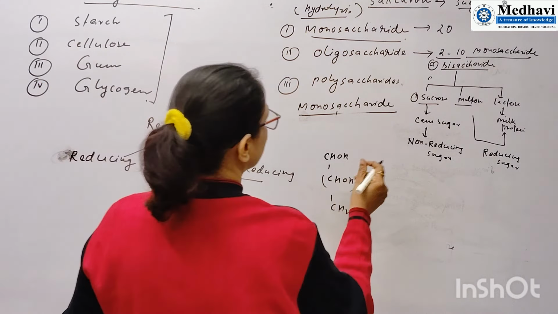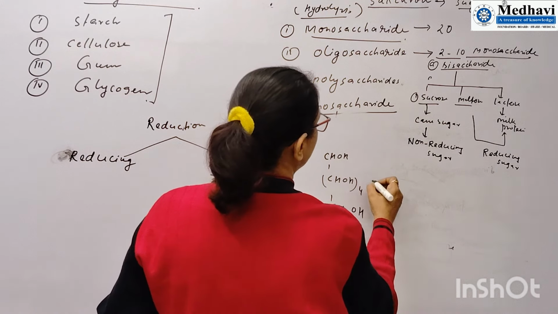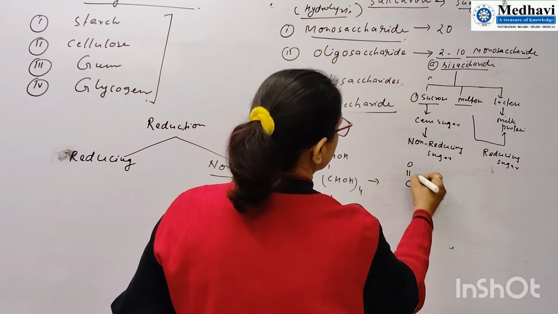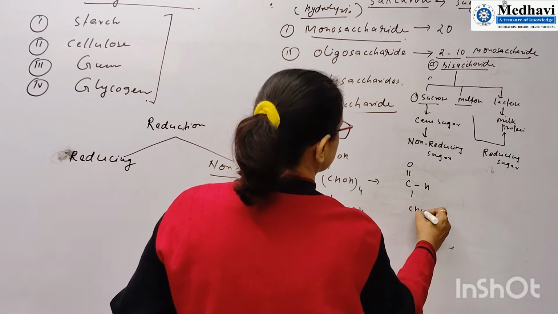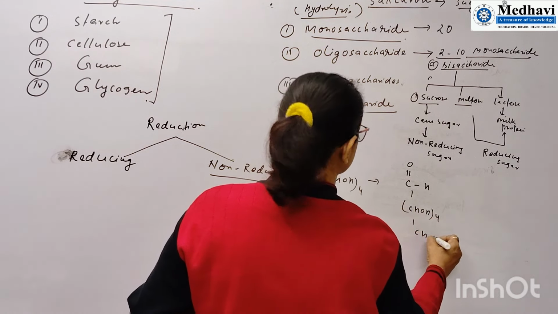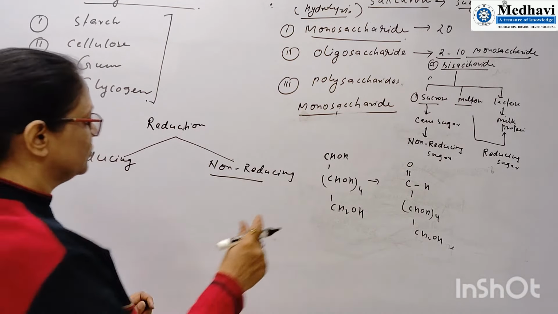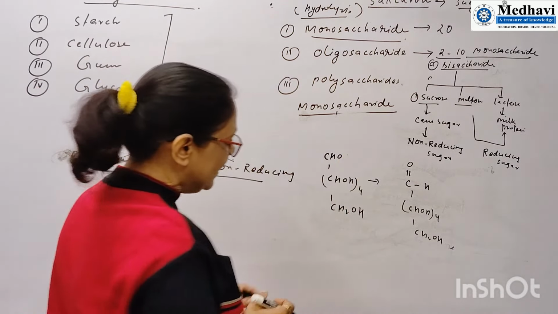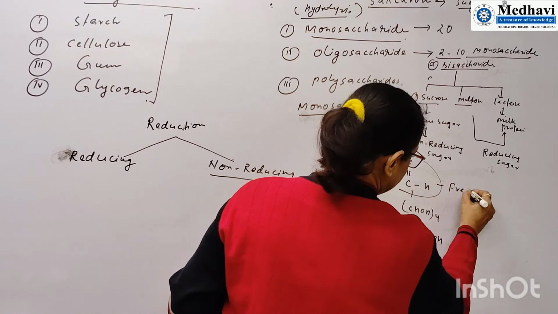Here, there is a free aldehyde group, CHO. Here, free aldehyde group. This is very, very important information. Free aldehyde.